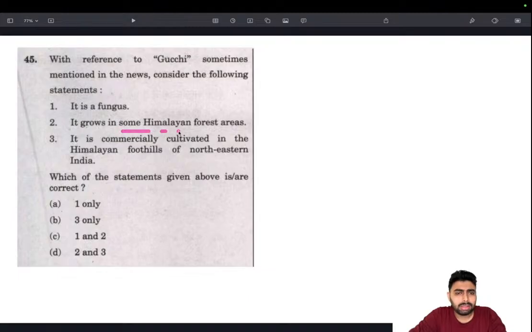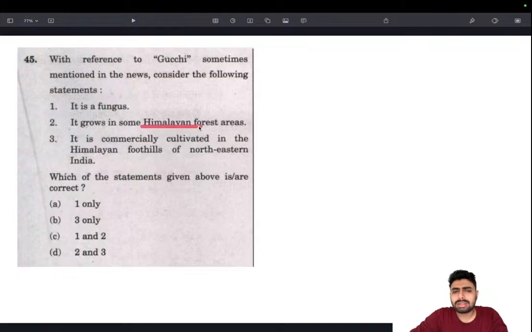Okay, maybe that might be the specialty. It is commercially cultivated in the foothills of a northeastern state. Oh, this is very unlikely. Commercial cultivation in the foothills of the Himalayas of northeastern India, that's a very less likely scenario. So that's gone, and we are left with only 1, and 1 and 2. So the possibility of something like this is maybe a rare or high-value species. So something of that sort growing in the Himalayan forest area, that too a fungus which actually grows in a well-fed or high moisture environment.